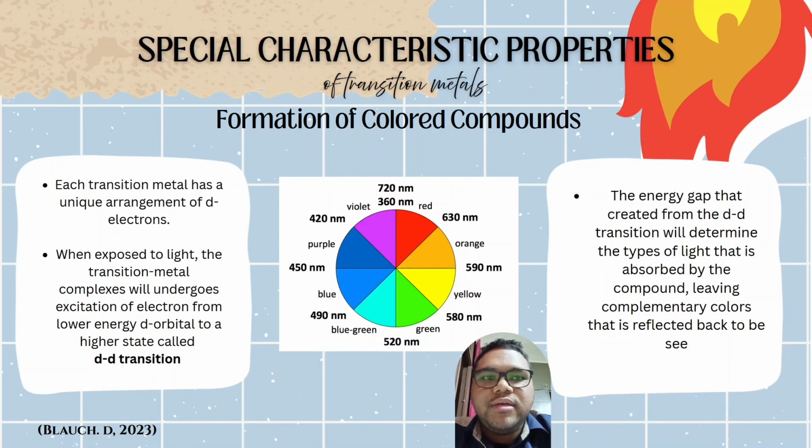This transition creates an energy gap as the electron moves from the lower state to an upper state that will determine the type of light absorbed by the compound, leaving the complementary color reflected back to be seen by our eyes. As we can see in the chart in the middle, if the color the compound absorbs is orange, which is between 590 nanometer to 630 nanometer wavelength, the color that we will see on the compound will be blue, and vice versa.